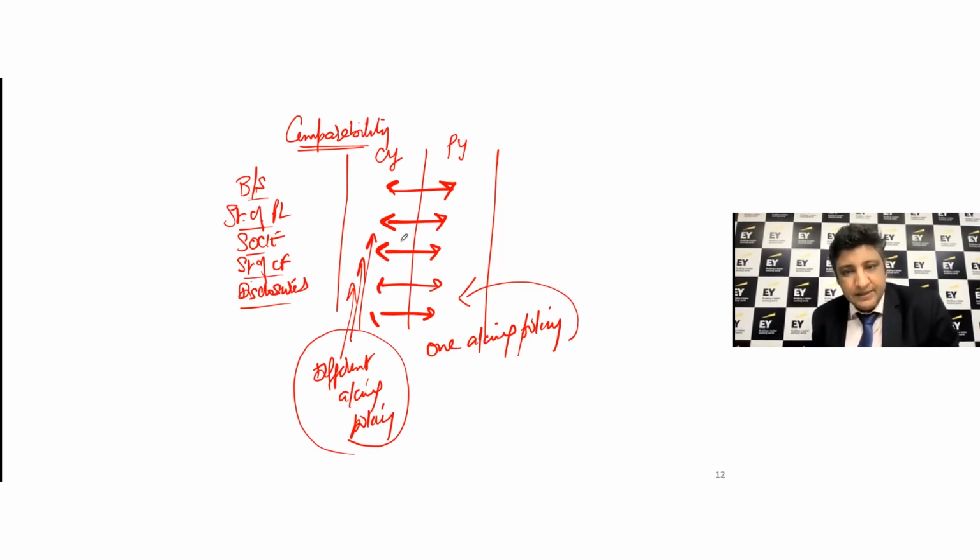Okay. So while we were saying that, yes, you can change the accounting policies, right? You're allowed to make a change in the accounting policies. The question of comparability remains there.